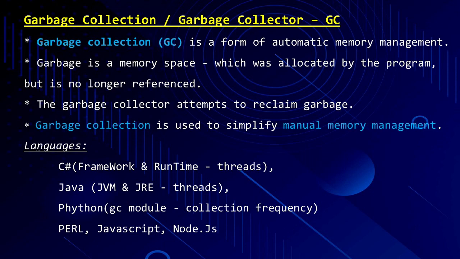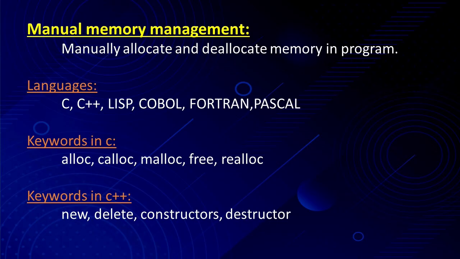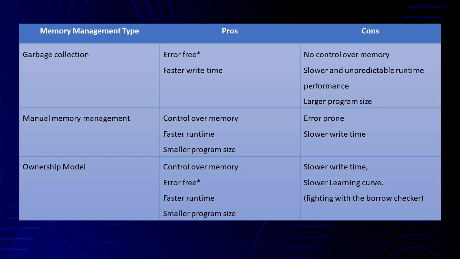Garbage collection is used to simplify manual memory management. Some of the languages that use garbage collection are C#, Java, Python, Perl, JavaScript, Node.js, and many more. Some of the languages that use manual memory management are C, C++, Lisp, COBOL, Fortran, Pascal, and many more. Now let us compare some memory management schemes.